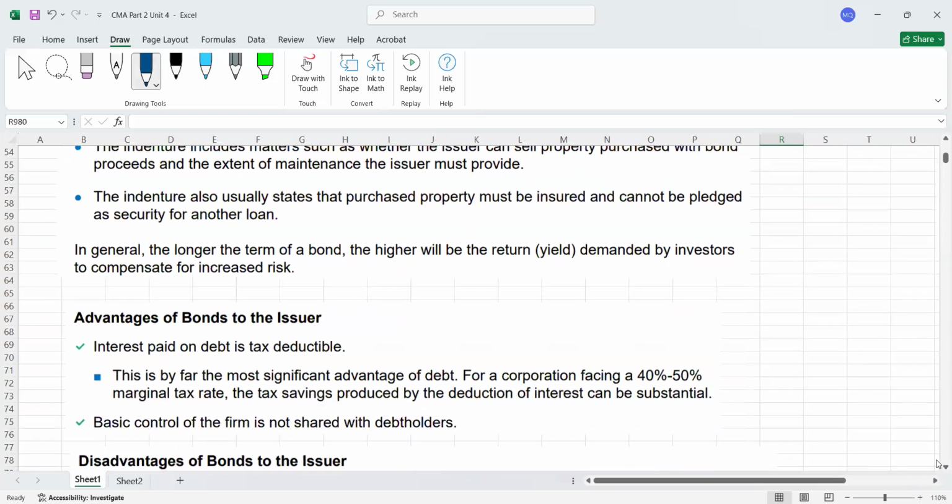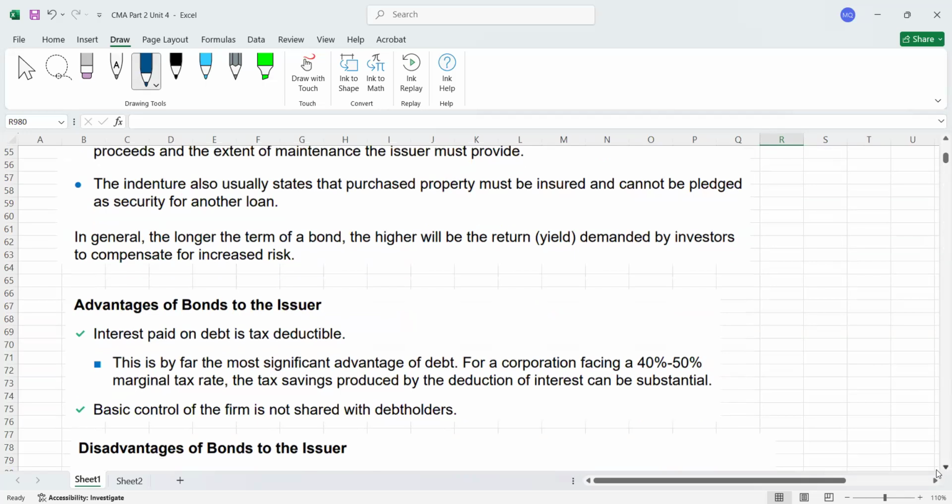Now, guys, please remember, I'll explain a lot of words with the passage of time. So here we go. You have to remember this rule of thumb also. In general, the longer the term of the bond, where term of bond means the duration of the bond, which is also called maturity period, it's the same thing. If a bond has a longer maturity period, maybe 15 years, 20 years, what will happen? The higher will be the return demanded by the investors. Return is also called yield.